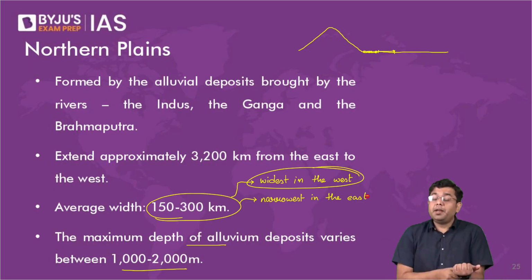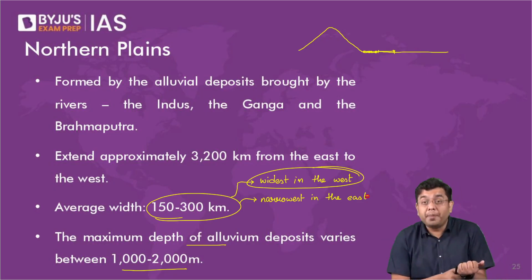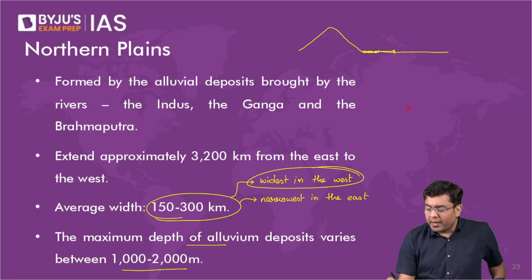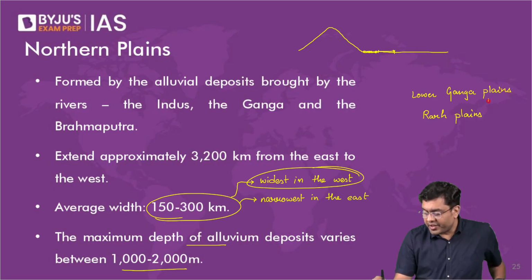Lower Ganga plain is also referred to as the Rar plains in general. That is the region of the deposit around West Bengal. So this is the name associated with lower Ganga plains in West Bengal.